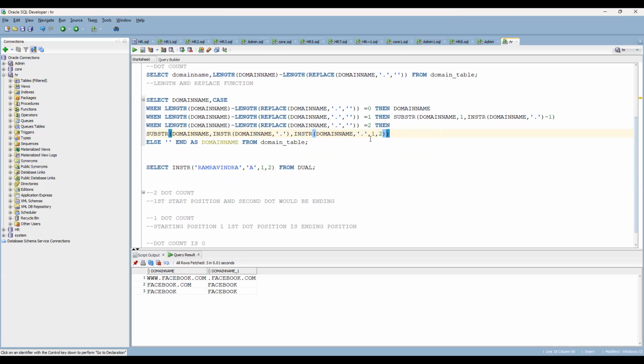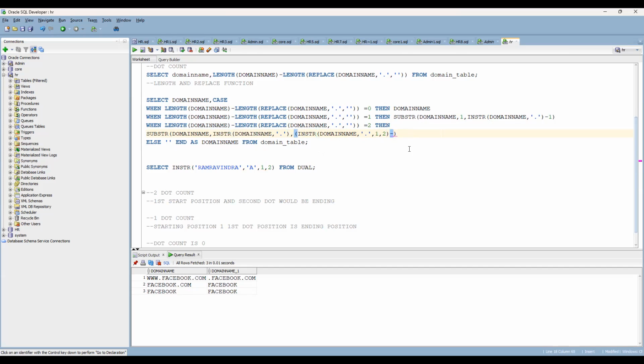Okay, first thing: if you are doing INSTR for the first one, the logic is going to be a bit different. You cannot directly do this; you have to apply one more logic here. Try to understand where the second position is present. From that, you have to remove the first position, nothing but where the first dot is present. If you do that, then only this particular logic is going to work.